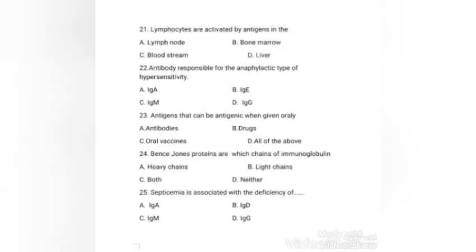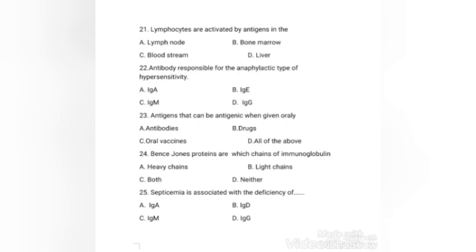Next question, lymphocytes are activated by antigens in the lymph node, bone marrow, bloodstream, liver. The right answer is option A, lymph node. Antibody responsible for the anaphylactic type of hypersensitivity: IgA, IgE, IgM, IgG. The right answer is option B, IgE. IgE is also referred to as reagin antibody. It is heat labile in nature and mediates type 1 hypersensitivity reaction.